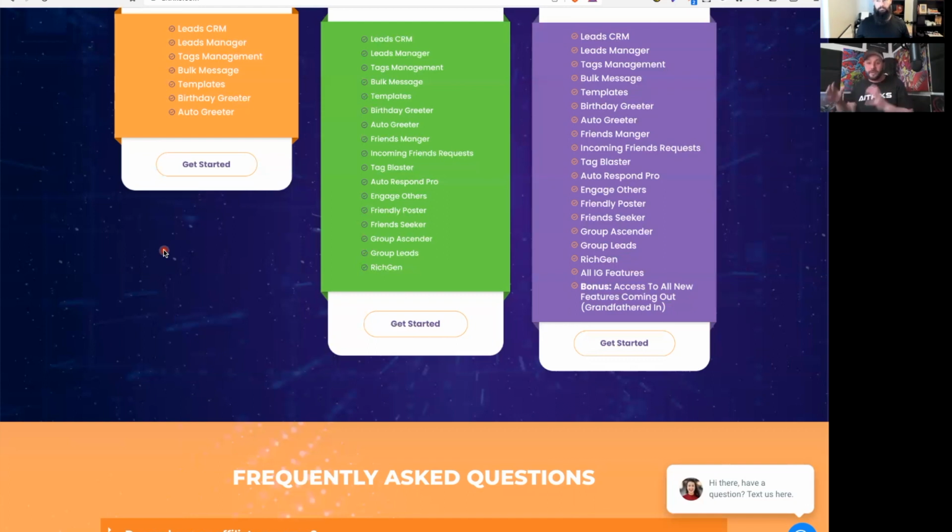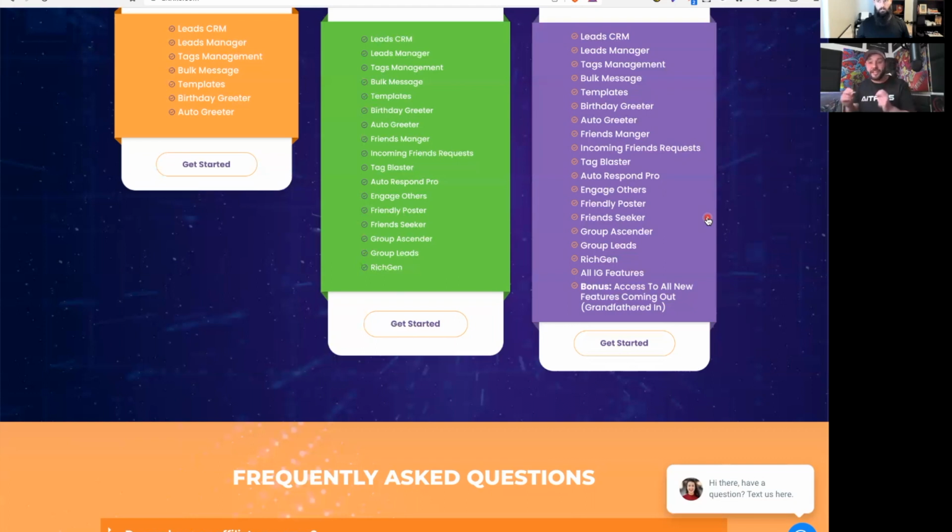Now we have our premium package. This is called Aitrixs Ultra. And the big difference between Ultra and Elite is with Elite, you get all of our features. With Ultra, you get all of our features and any upcoming features that we're rolling out with the software that you get access to. On top of that, you get access to the Instagram tool, which we're not covering in this video, but it's an incredible tool. We're constantly going to be adding new features to that as well, so that you can monetize and organize your efforts and really amplify that lead generation on Facebook and Instagram, because those are two of the key platforms, outside, I'd say, of TikTok, that a lot of marketers are really leveraging in a big way.